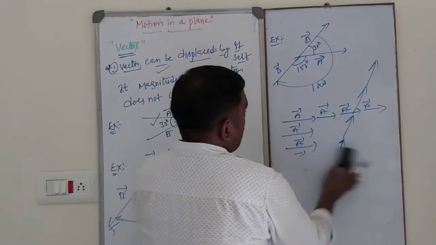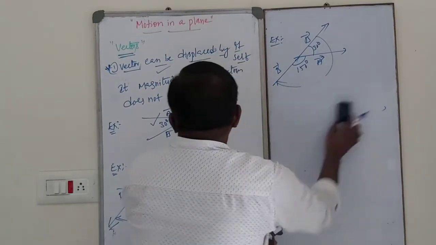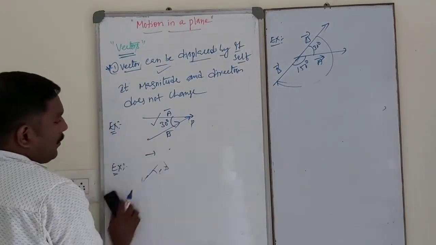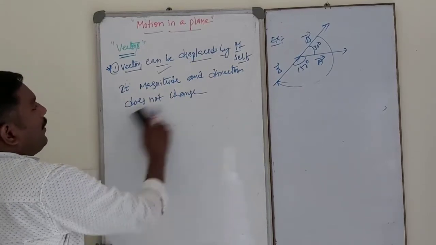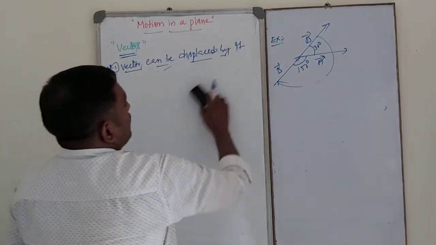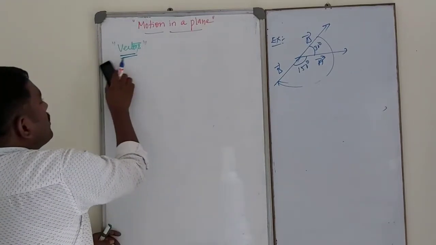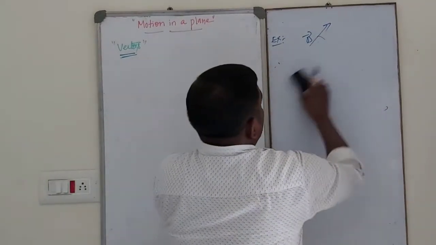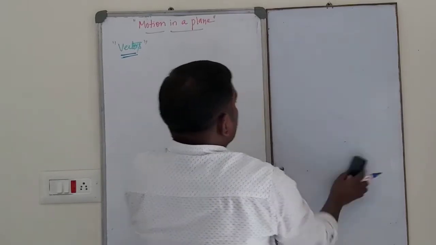Okay, next, let us discuss vector addition. Vector addition. We have already studied in regular classes vector addition by using the method of the parallelogram law, triangle law or polygon law.